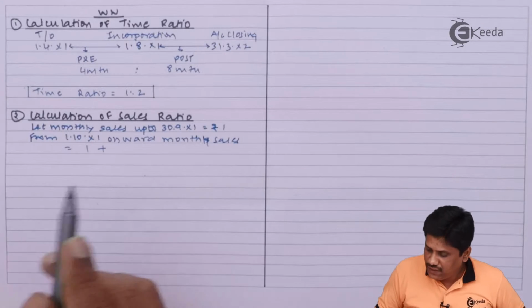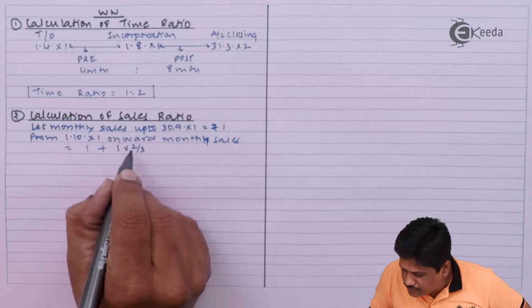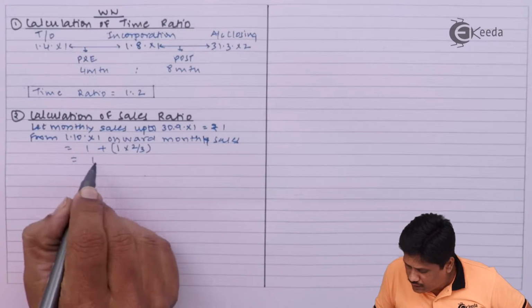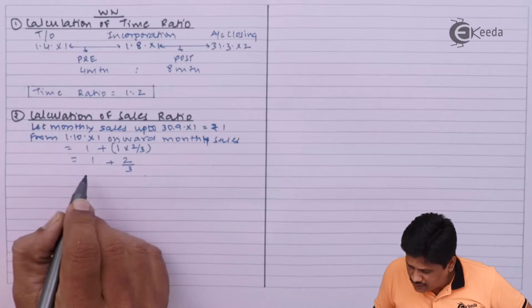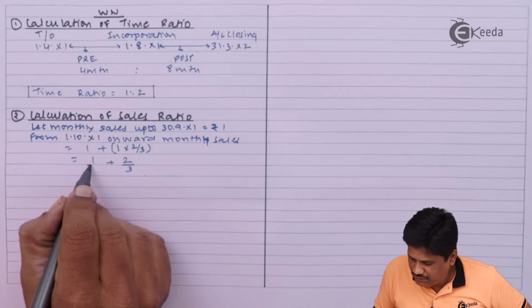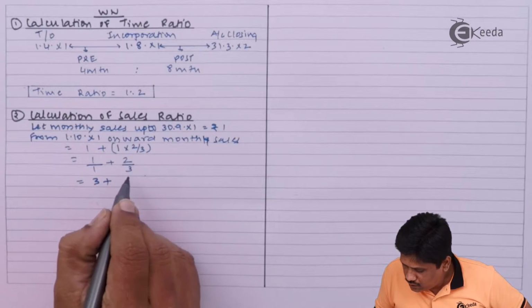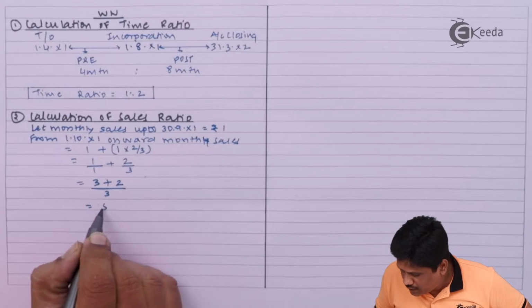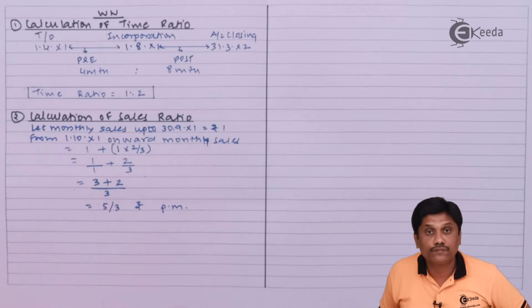So I can say it is 1 plus 2/3. If I solve it further, it is 1 upon 1, cross multiplication, 3 plus 2 upon 3. So my sales will be 5 upon 3 rupees per month.